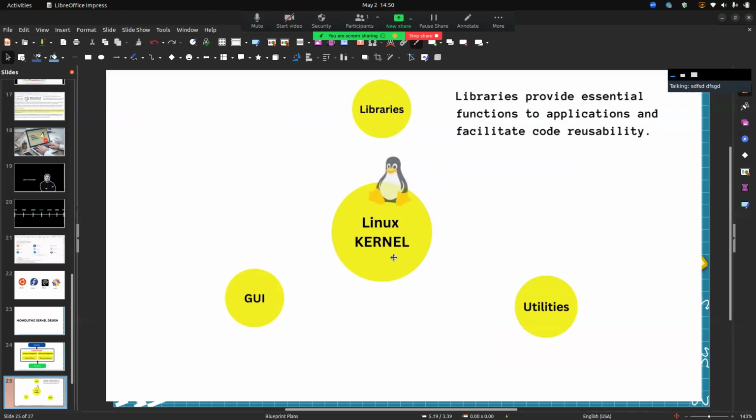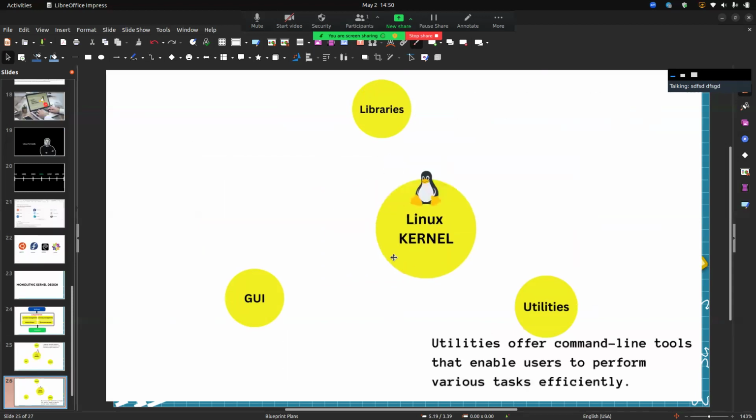First of all, this is the libraries. Libraries provide essential functions to applications and facilitate code reusability. The second is utilities. Utilities offer command line tools that enable users to perform various tasks efficiently.